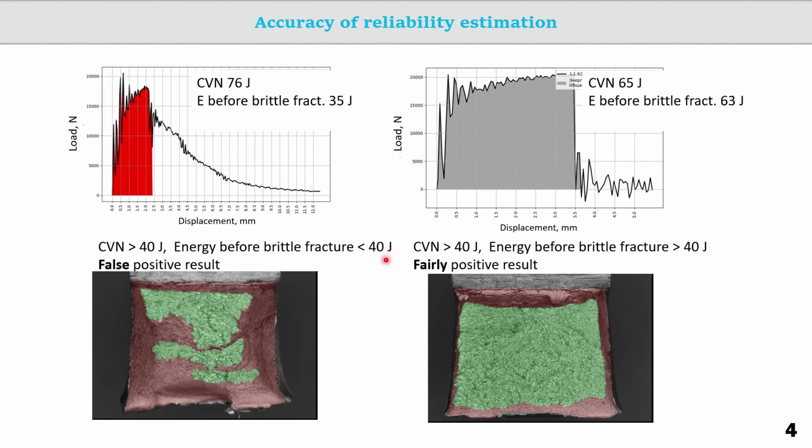Formally classifying such samples as successful will not be completely honest, since most of the work was done by the sample after the formation of a cleavage and does not affect the reliability of this material when used in real structures.